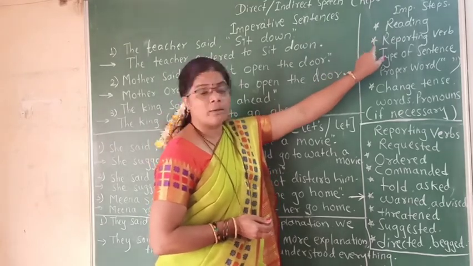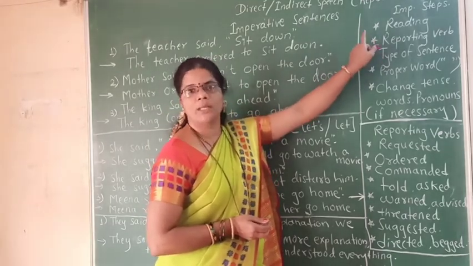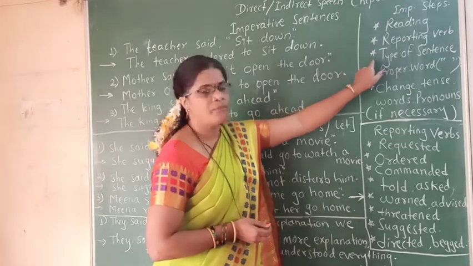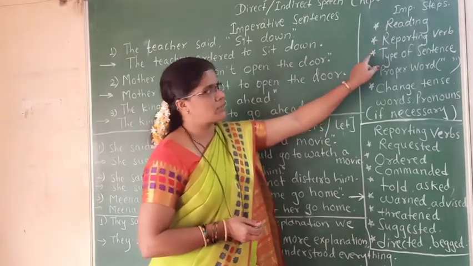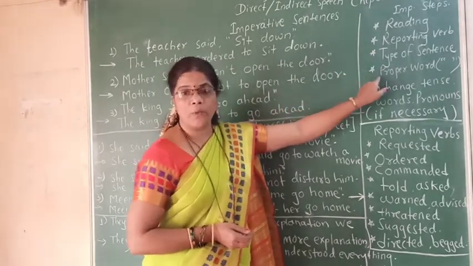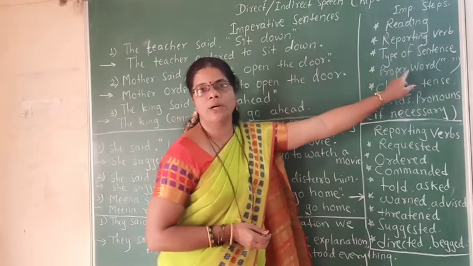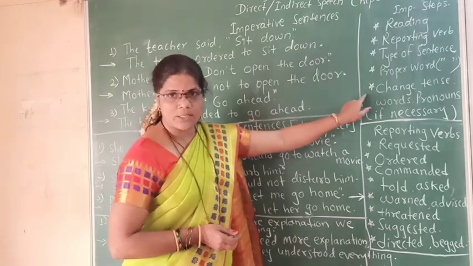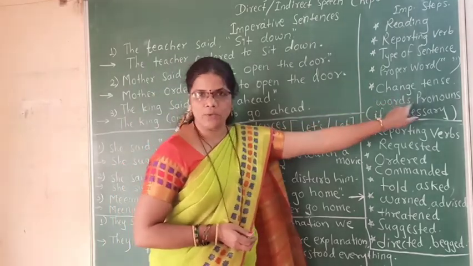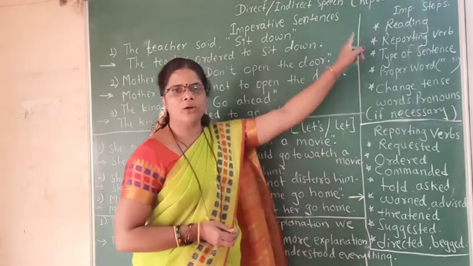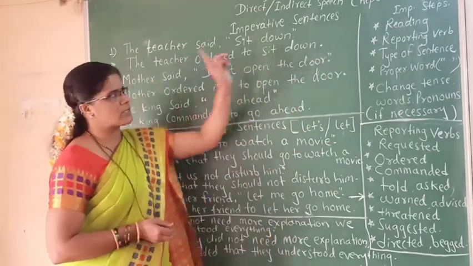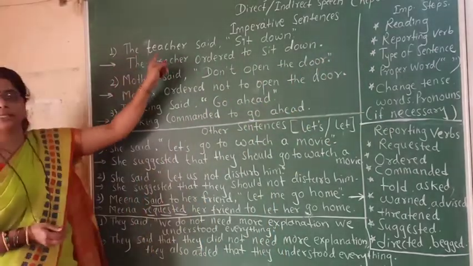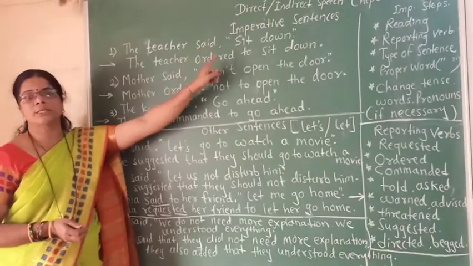Then, find out the reporting verb in the given sentence. Next one, identify the type of the sentence. Then, use a proper word instead of commas or double inverted commas. Then change tense, words or pronouns if necessary. So we are going to follow these steps. First step, reading. We have read this sentence. The teacher said, sit down.